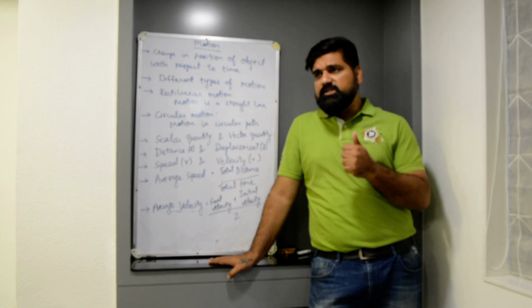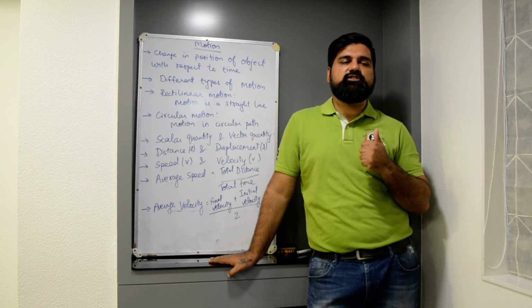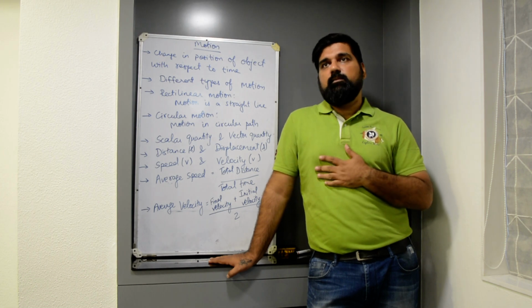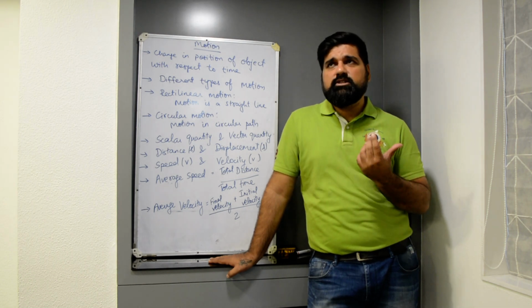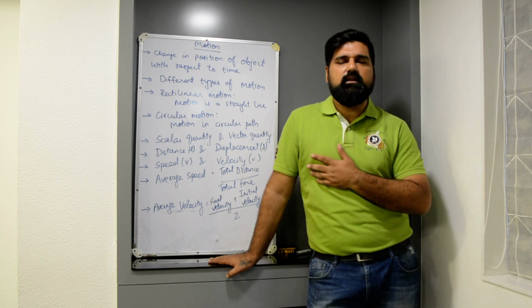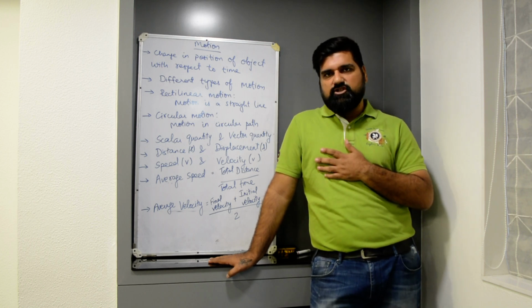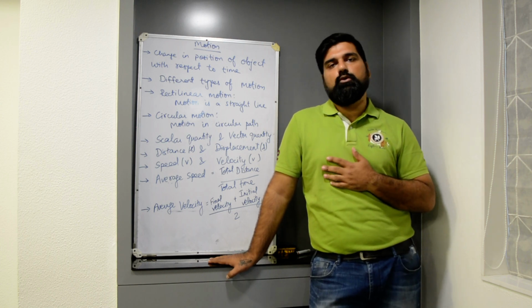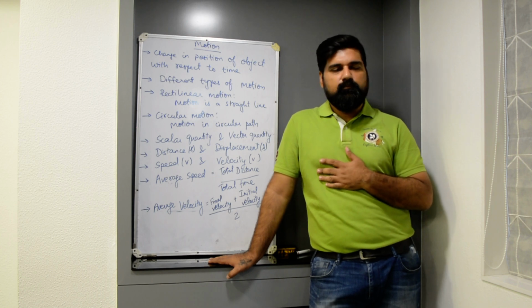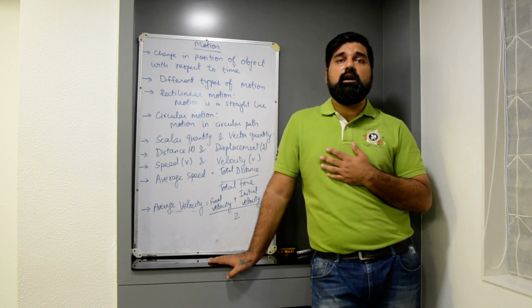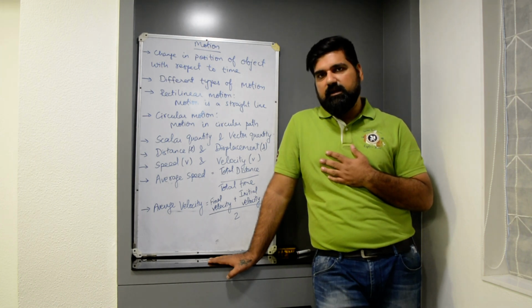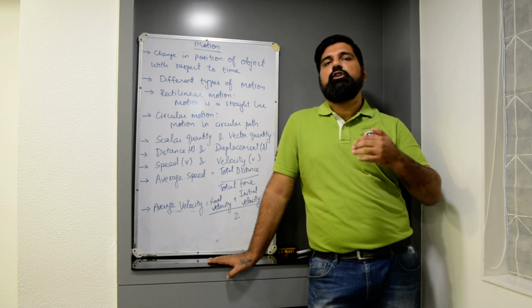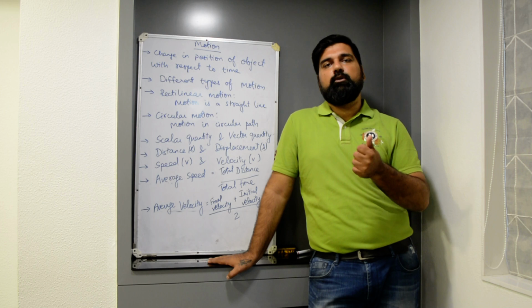Now, distance is also a scalar quantity. That means it has just magnitude but no direction. Distance does not depend on the direction. As I already said, it is a scalar quantity, so it does not need any direction. Then if an object is moving, its distance won't be equal to 0. And one more thing, distance depends upon the path of an object. When an object goes from one place to another, the distance traveled will depend upon the path of the object.